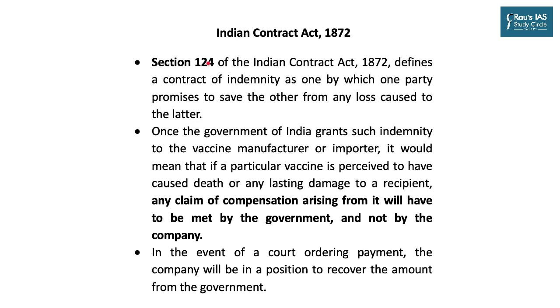As far as overall legal framework of our country is concerned, Indian Contract Act Section 124 does provide for indemnity. It defines a contract of indemnity as one by which one party promises to save the other party from any loss caused to the latter. Once the Government of India grants such indemnity to the vaccine manufacturer or importer, it would mean that if a particular vaccine is perceived to have caused death or any lasting damage to a recipient, any claim of compensation arising from it will have to be met by the government and not by the company.